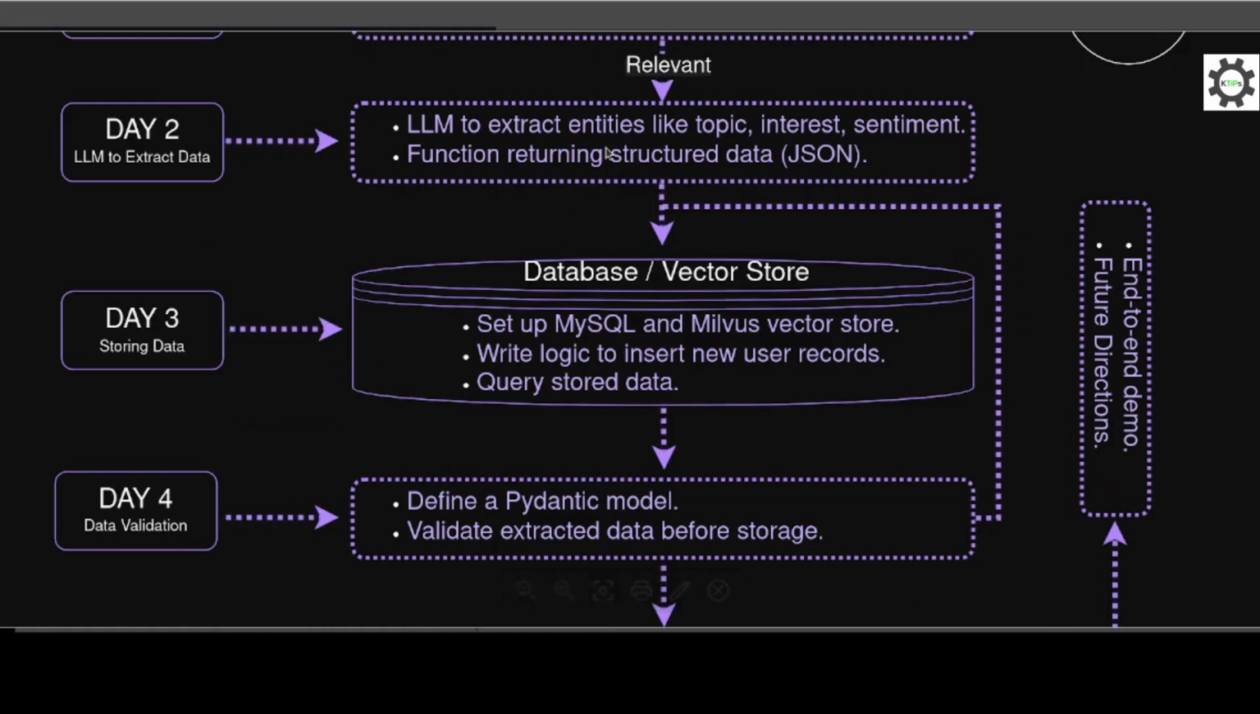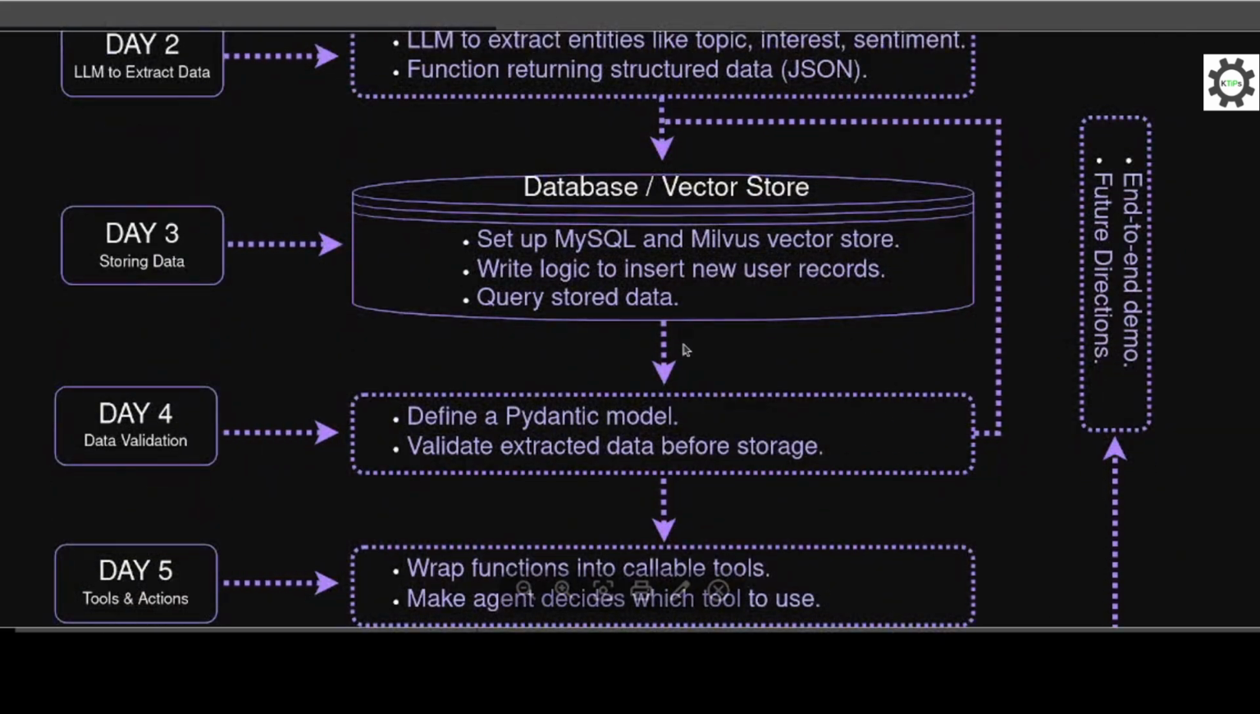Day 4, we will do data validation. As said in day 2, we will sometimes prompt the LLM to generate JSON data. We will use a Pydantic model to validate this information before storing it in the database. We will see that with Pydantic it is not only possible to validate data fields but also their types.